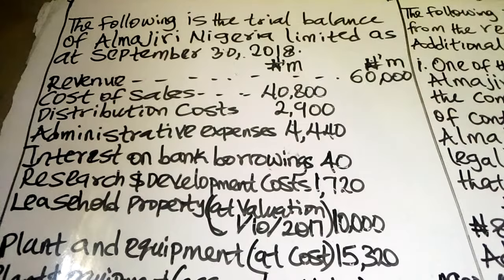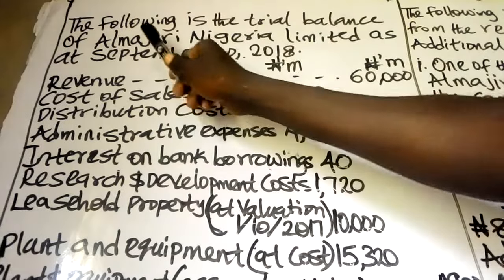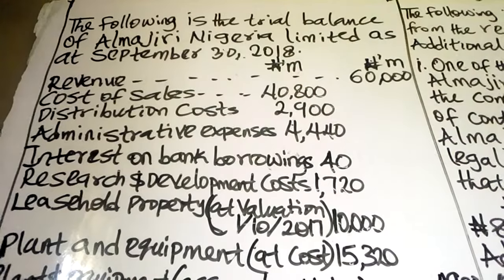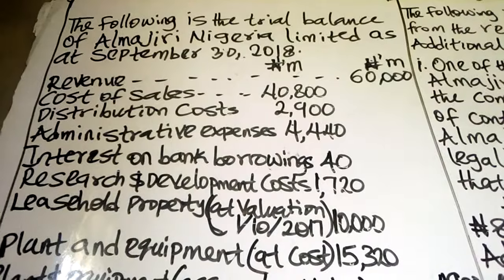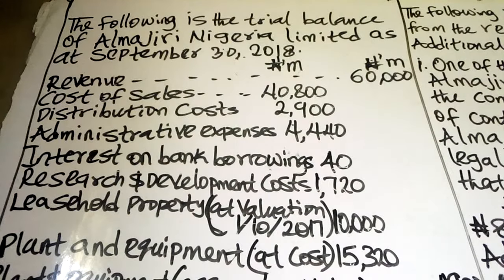The following is the trial balance of Almajiri Nigeria Limited as at September 30, 2018. I will advise you to copy out the question or to try and get a copy of the question so that you'll be able to listen to the explanation for better understanding.